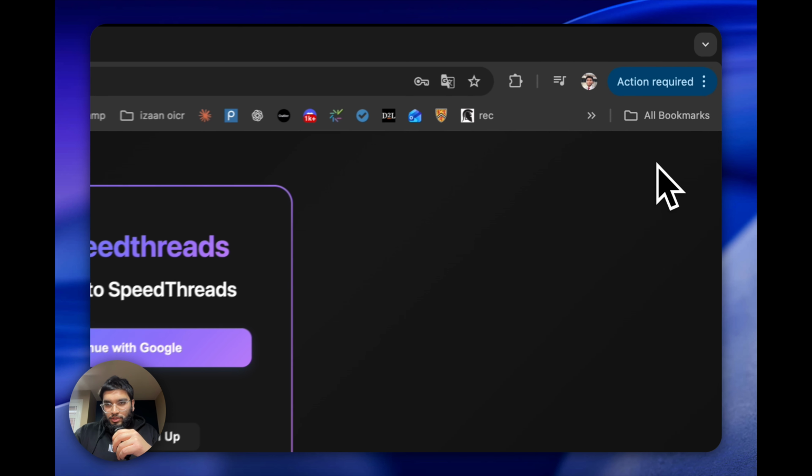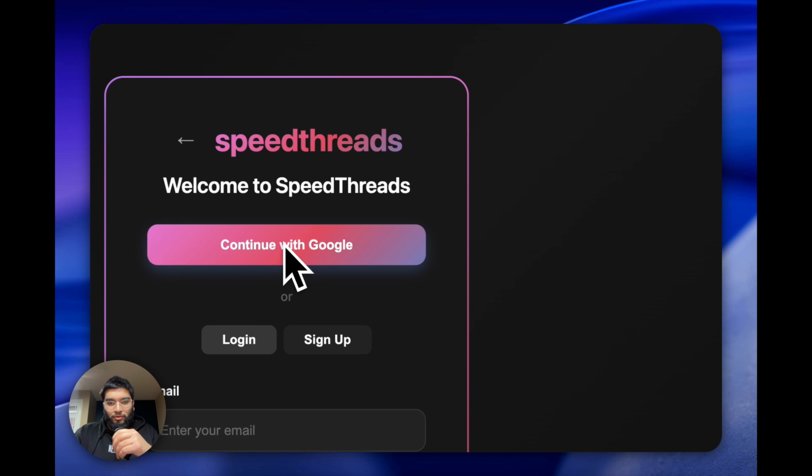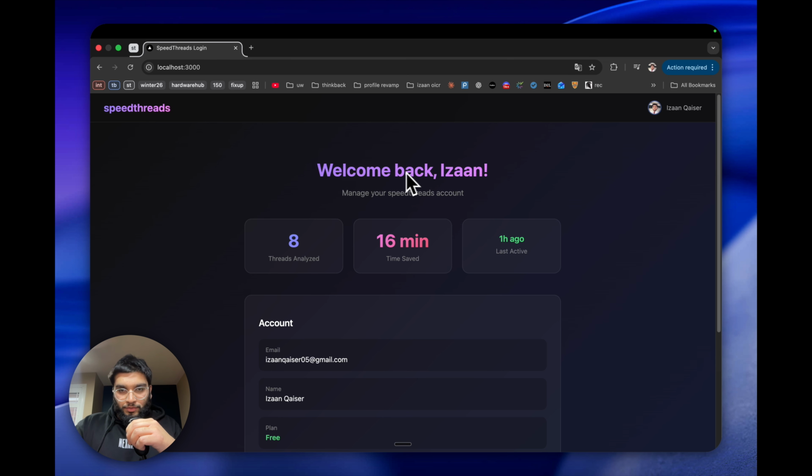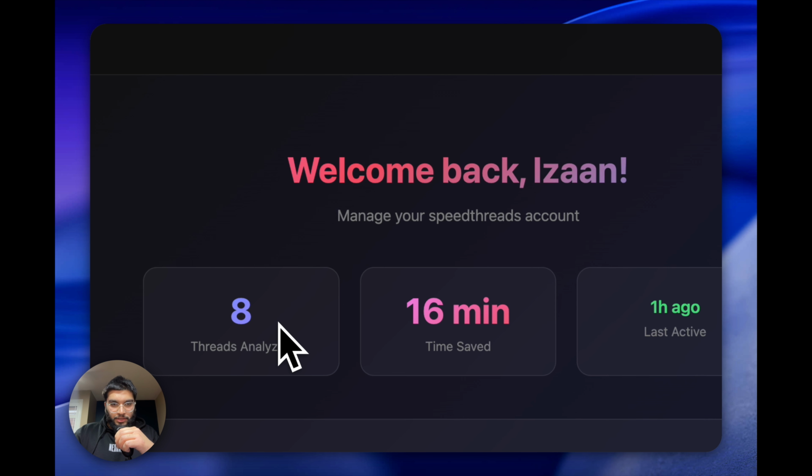So if we go ahead and just sign in, we can sign in with Google, and here we're using Supabase authentication, so it's all secure. Here's my dashboard, so we can see that I've analyzed 8 threads. I saved 16 minutes of reading time.